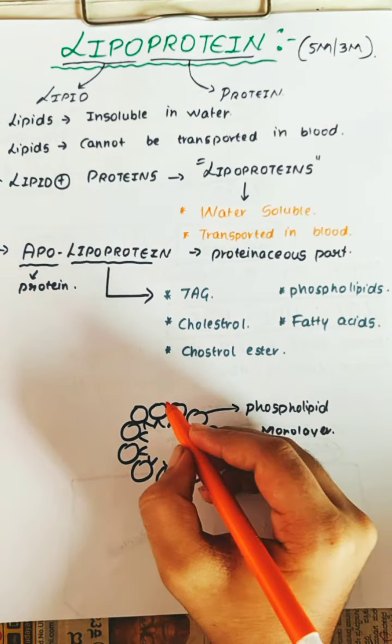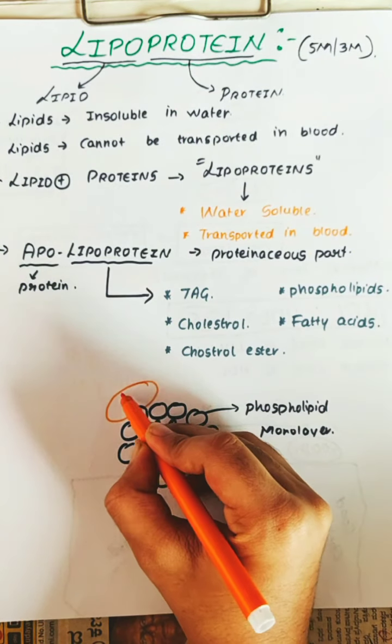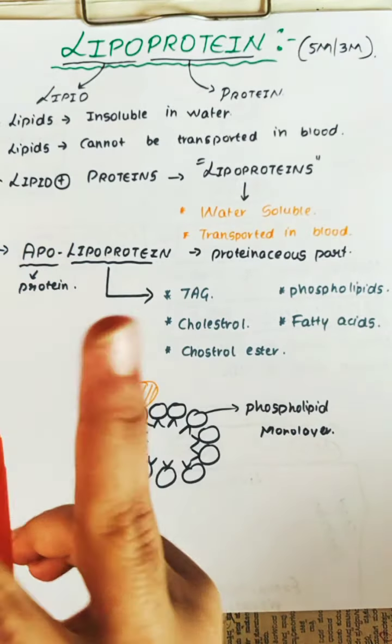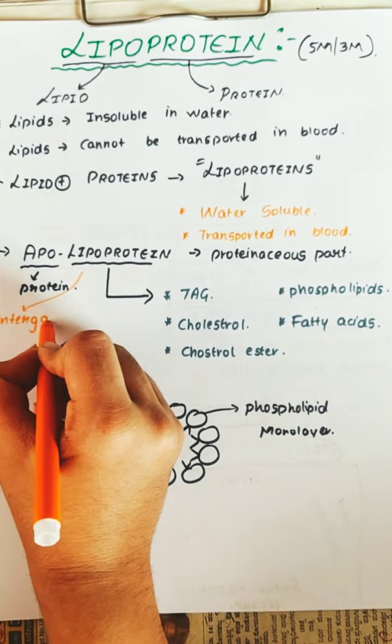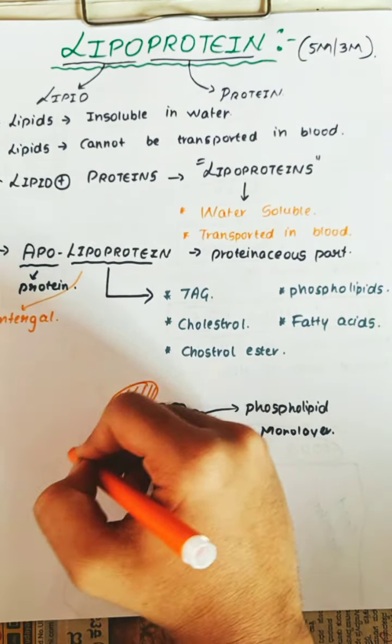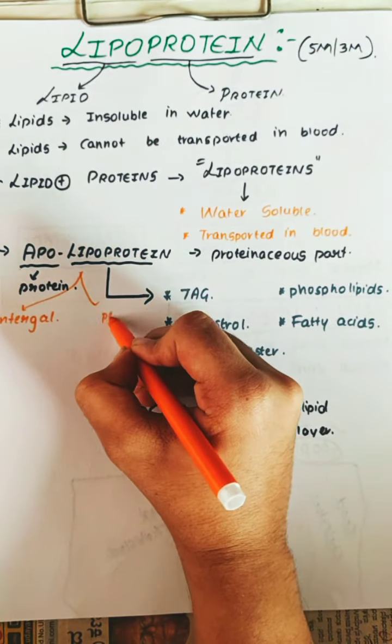So there is a phospholipid monolayer. There will be two proteins. These apoproteins are of two types. First one is integral, which is found in between, as well as peripheral.